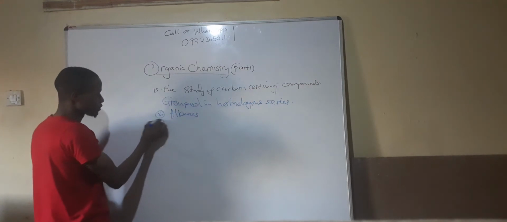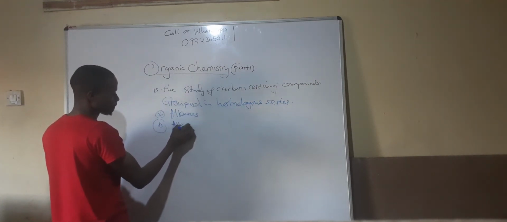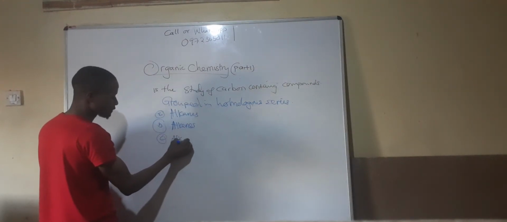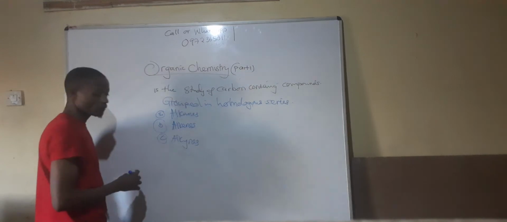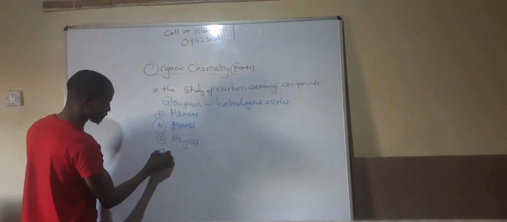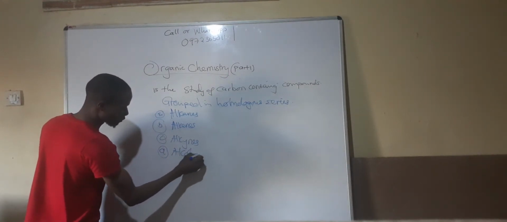The second, the alkenes. Then the alkynes. We're also going to look at the alcohols.